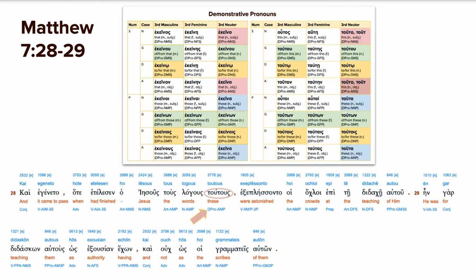And our demonstrative pronouns, we have tutus. So that's a near demonstrative, meaning these words. You often use this, just like in English, to refer to something that just happened. So the crowd was astonished that these words, the Sermon on the Mount, were so impressive, so authoritative. So that's why it's tutus, not just any words, but the ones he just said, the words these. So again, in English, we would just say these words, but in Greek, they like to be really particular and have tous lagus, tutus, emphasizing it's the words and they're just these words that he just said.